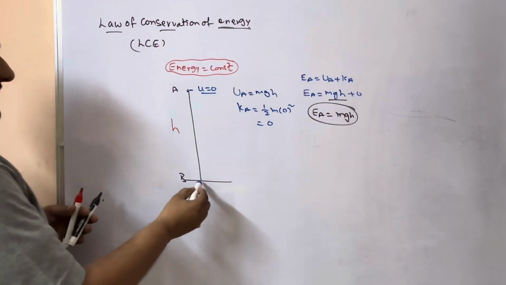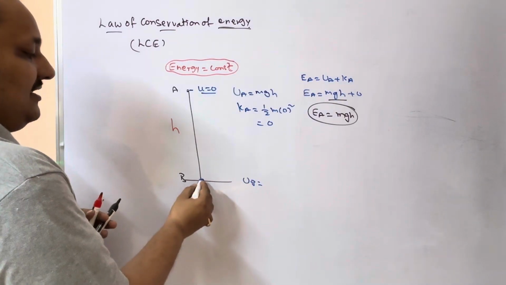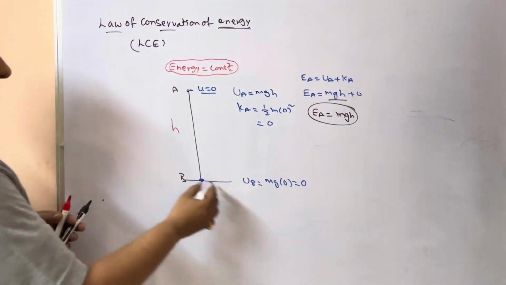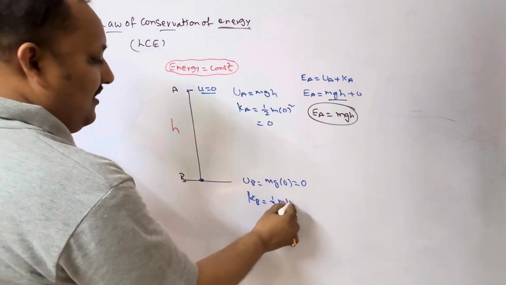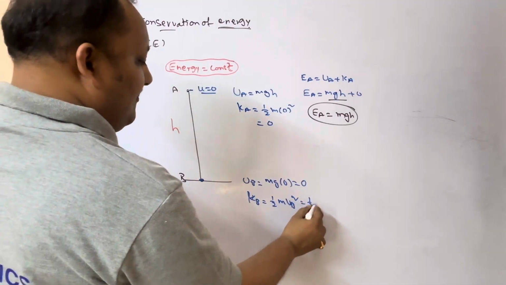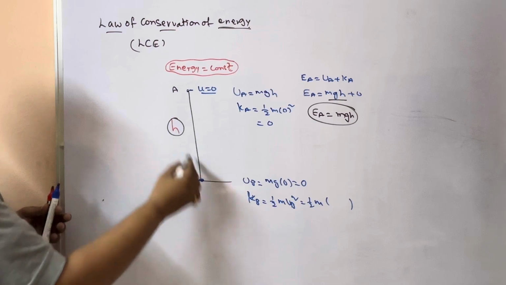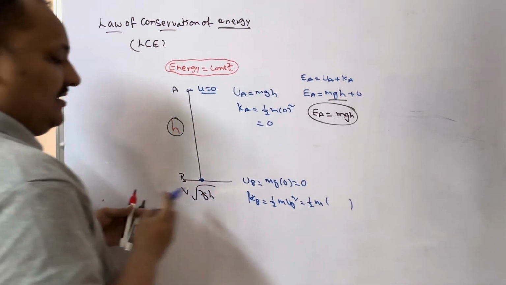After reaching B, what is the potential energy at B? There is no height. Therefore, mg into 0. What is the kinetic energy? Kinetic energy at B is half m velocity at B square. So, what is the velocity at B? If an object is dropped from height h, the velocity after reaching the ground is root 2gh.